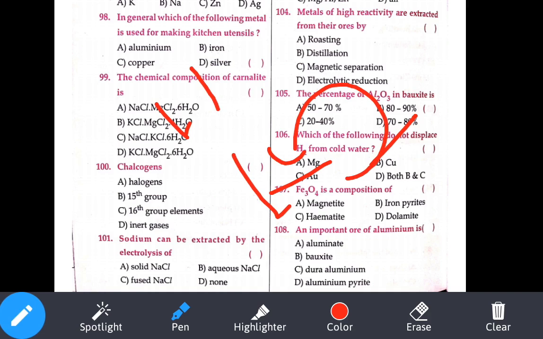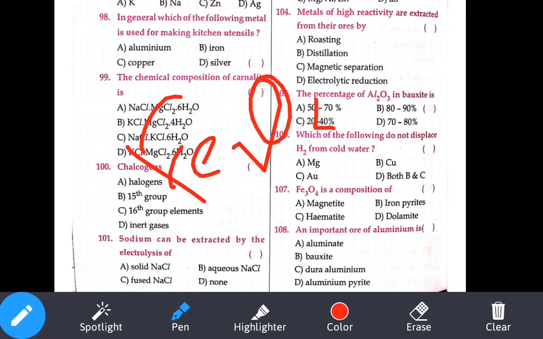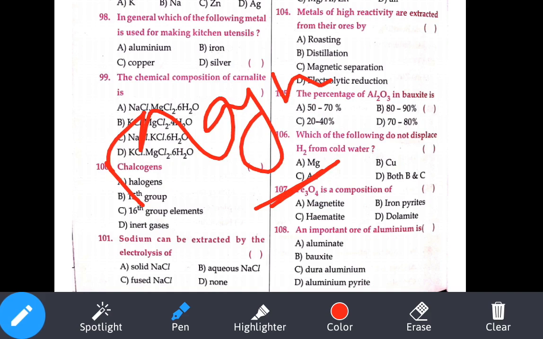Fe2O3 is called hematite, and Fe3O4 is called magnetite. So if you write magnesite, that will become wrong. What is the magnesite formula? In set A, set 1, set 2, I already told the formula for magnesite. MgCO3, magnesite. Magnetite is Fe3O4.